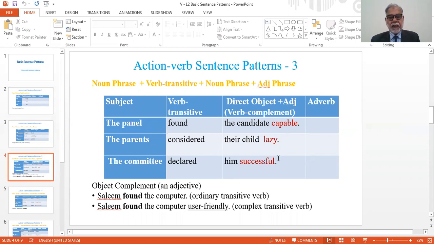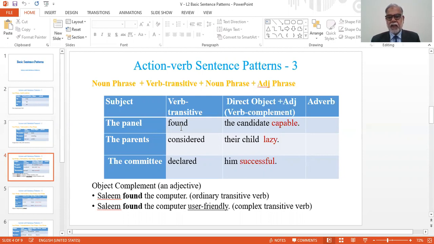This pattern is different from the previous one in the sense that this pattern has object complement. In the first example, the panel, this is subject, found, this is verb transitive.